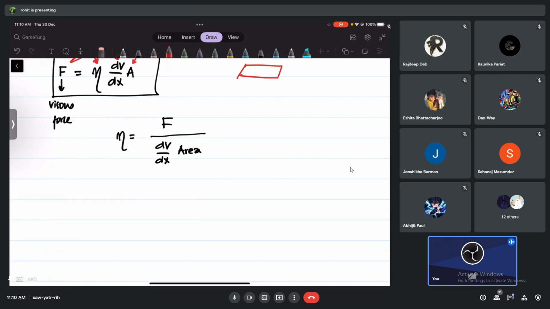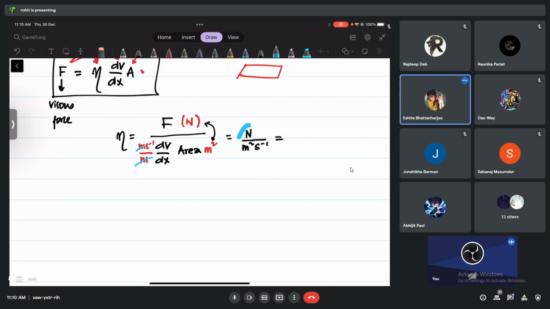So what is the unit of force, guys? The unit of force is newtons. The unit of velocity gradient is meter per second divided by meter, because dx is measured in meters, and area is measured in meters square. So our units are going to look like this. Let me cancel some of them. Meter gets cancelled here. What is this, Newton per meter square? This is Newton per meter square, but also divided by second inverse. So how do you think we can still write it?